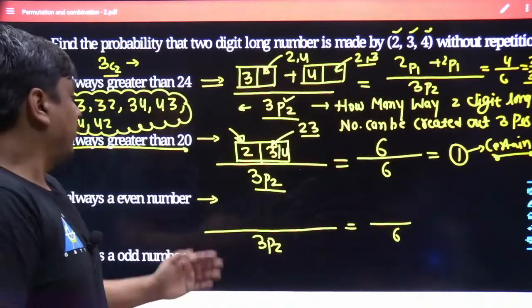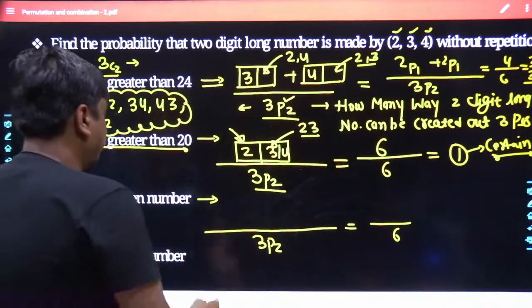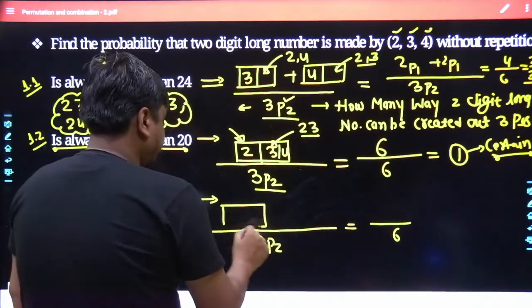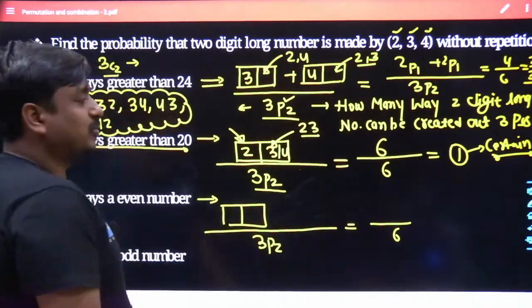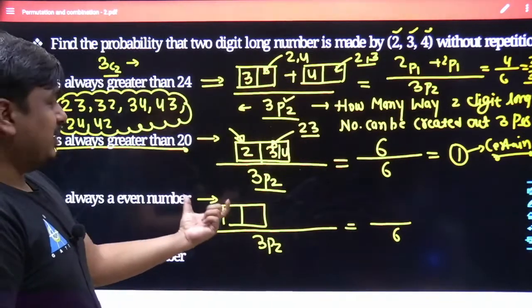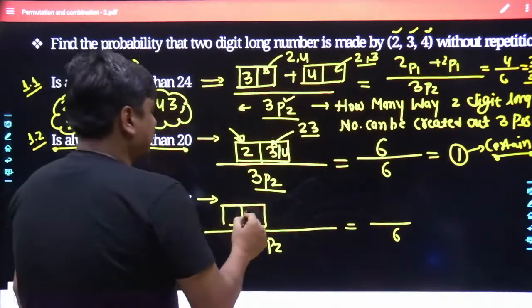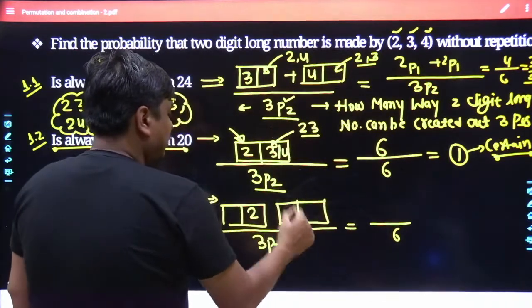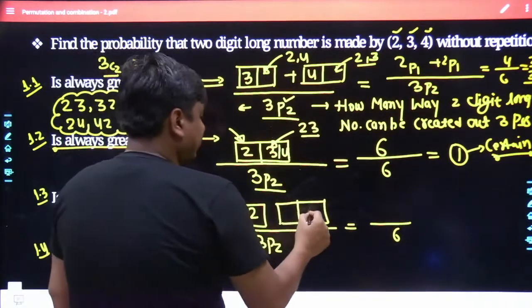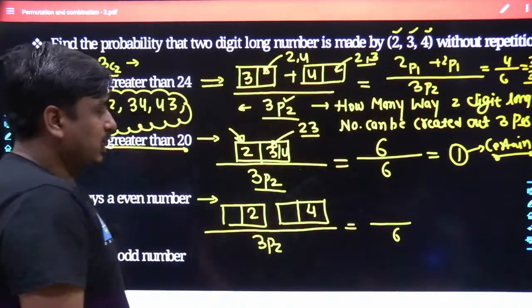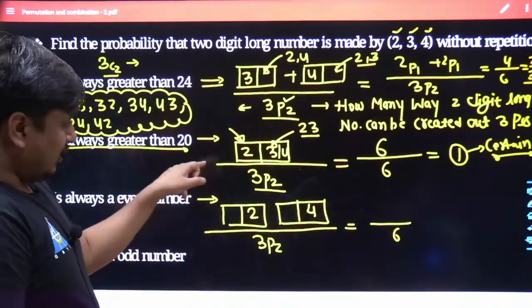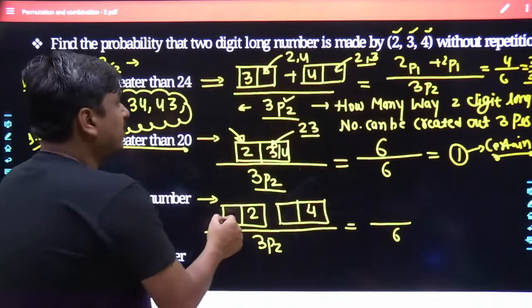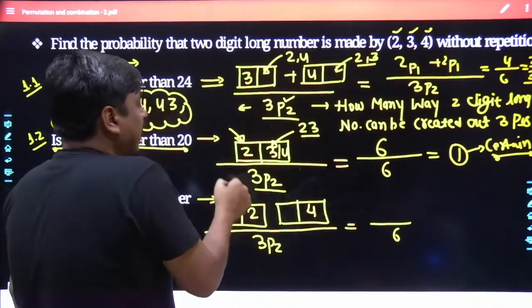Agreed? May I know what about the numerator? You would have 2 different possibilities. First possibility, in this 2-digit number, the unit place is stuck to 2. And similarly, the second possibility, in this 2-digit number, the unit place is stuck to 4. How many possibilities are still left? You can fit 4 over here, or 3 over here.